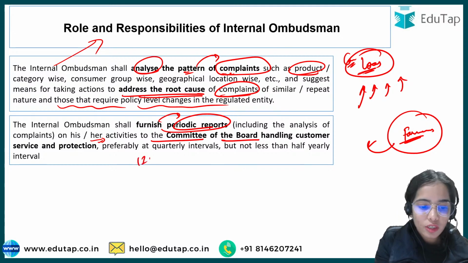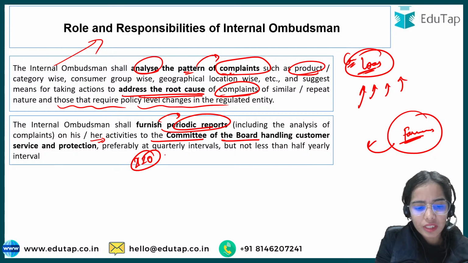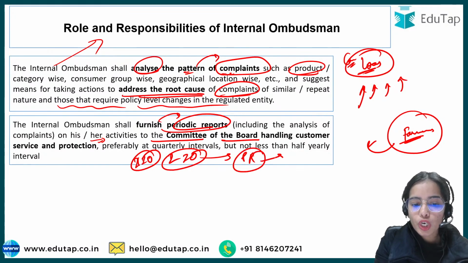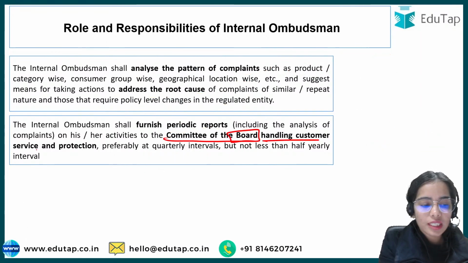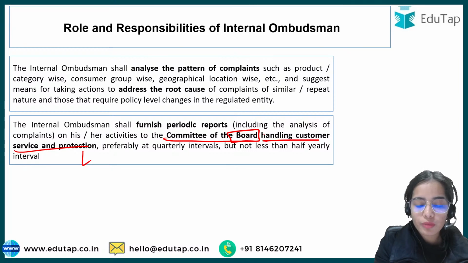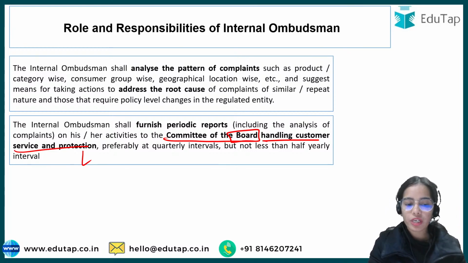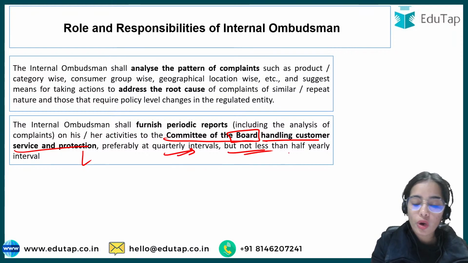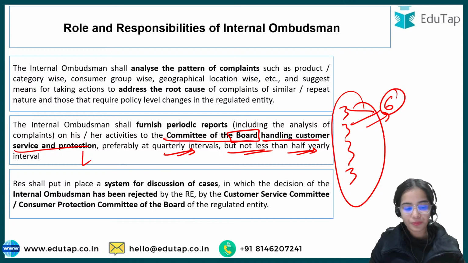There is one internal ombudsman, or there can be 2 or 3 internal ombudsmans. They have to provide the periodic report to the committee of the board that is handling the customer service and protection, preferably at quarterly intervals, but not less than half yearly interval. That means within 3 months they should provide these periodic reports, if not 3 months, at least within 6 months. Okay.